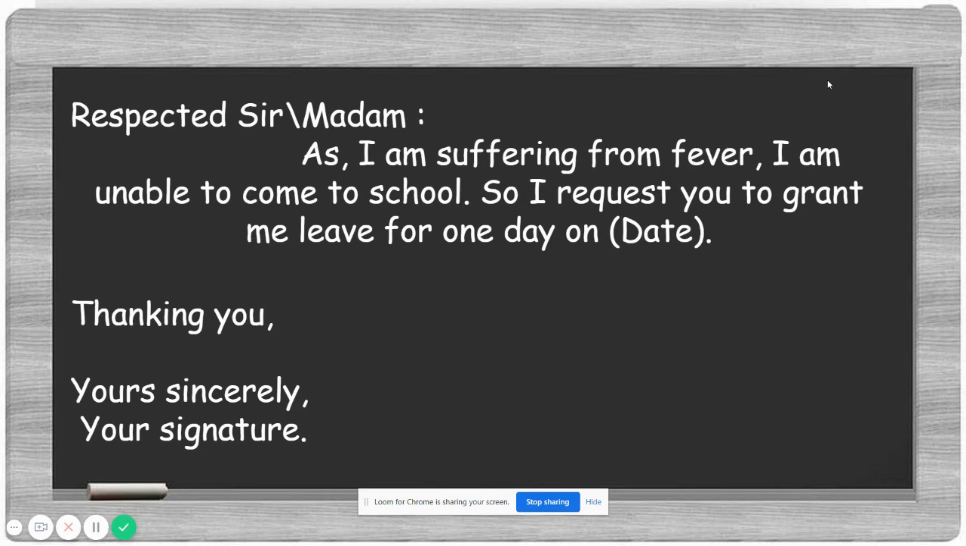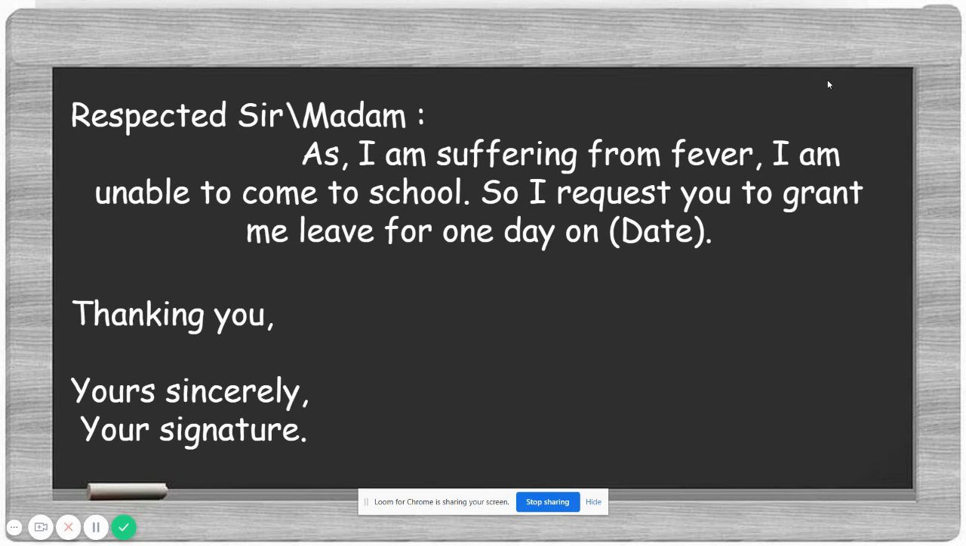So in the subject you need to write the correct purpose. Yes, for what reason you took the leave. So if you were not feeling well, or you went to some other place, or you attended someone's marriage, then you need to write the exact reason. So here I have mentioned that the person is not feeling well. As I am suffering from fever, I am unable to come to school, so I request you to grant me leave for one day.